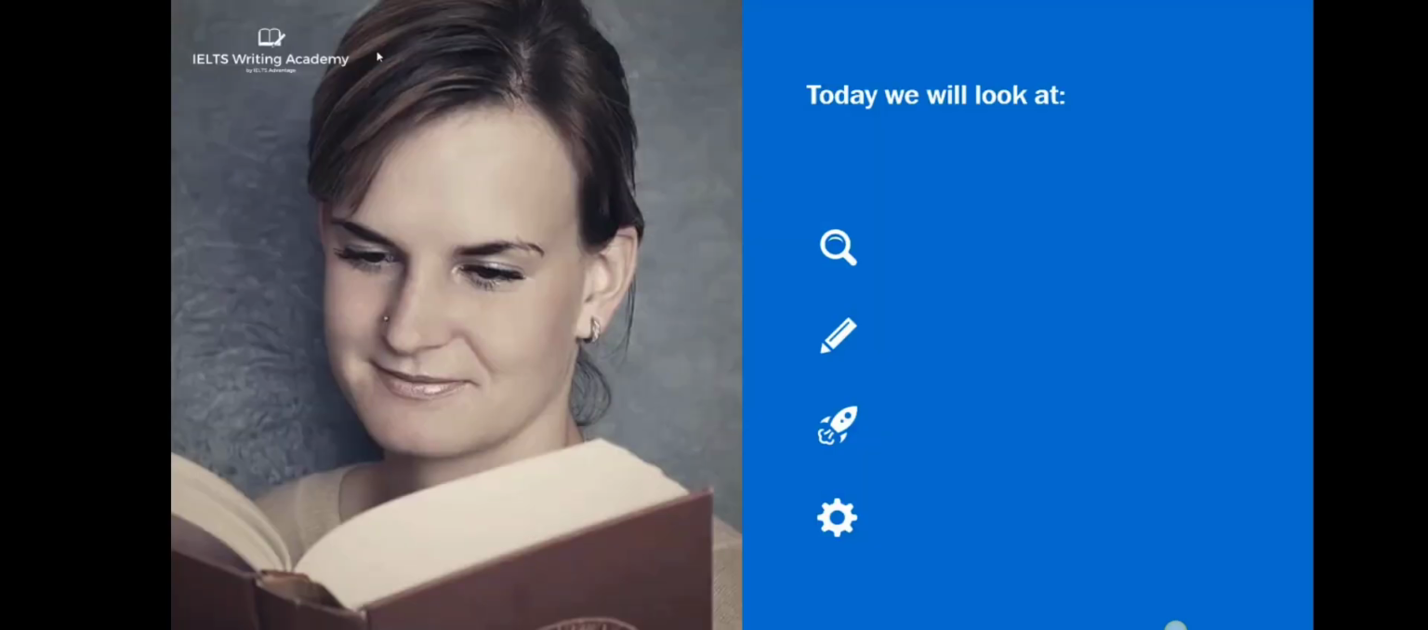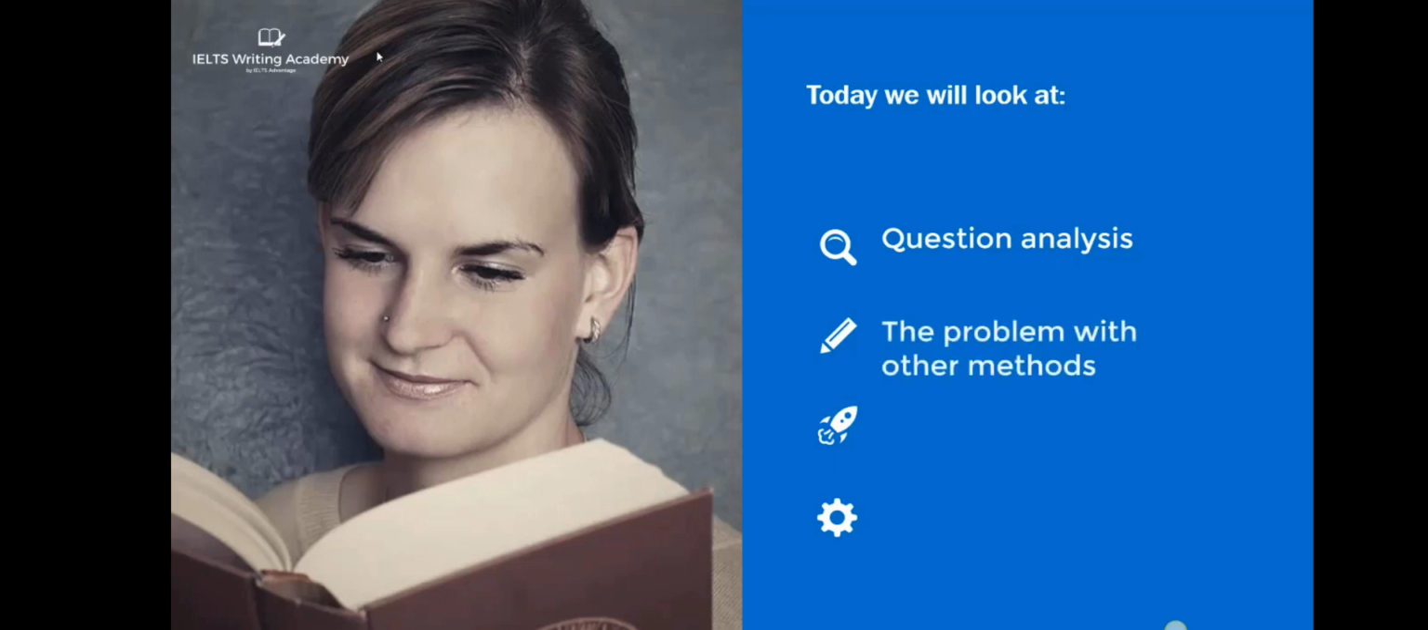So what are we specifically looking at today? We're going to look at question analysis. This is the very first thing that you should be doing when you open up your paper. When you're sitting there in the test, you need to understand how to analyze the question. Then we're going to look at the problem with other methods of idea generation. Specifically, we're going to look at why brainstorming is really a bad idea. And then we're going to look at my easy method that will allow you to think of really good ideas really quickly in the test. And then finally, we're going to give you your task at the end, your challenge.